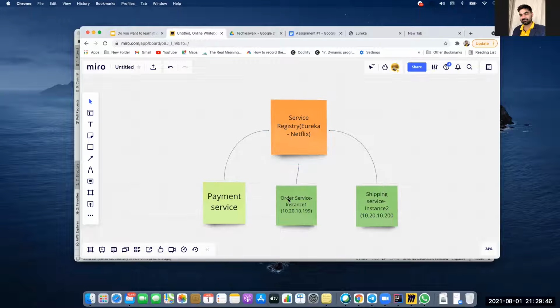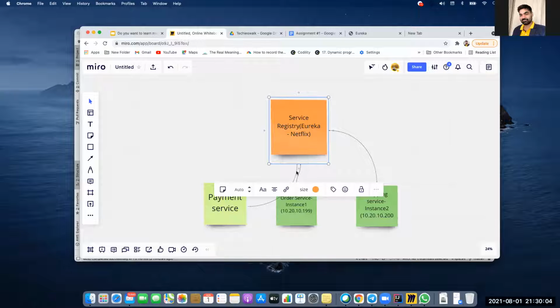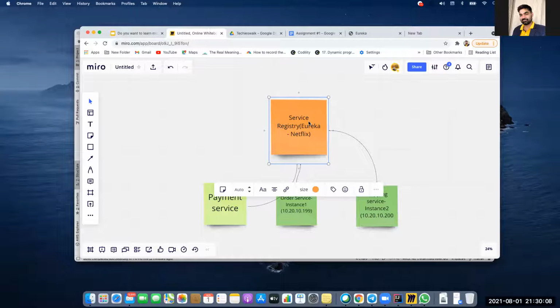And now I will build one service called order service. This order service will register to this Eureka service registry, and then the service registry will show this order service. Now the user, say this payment service, is a client, it will come directly to the service registry, and then find the order service there because that will be registered here.